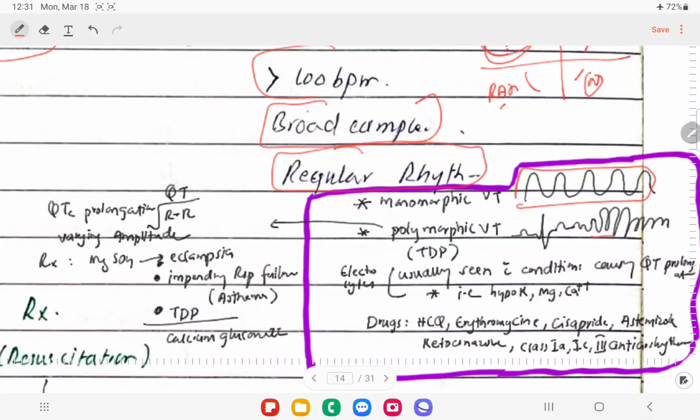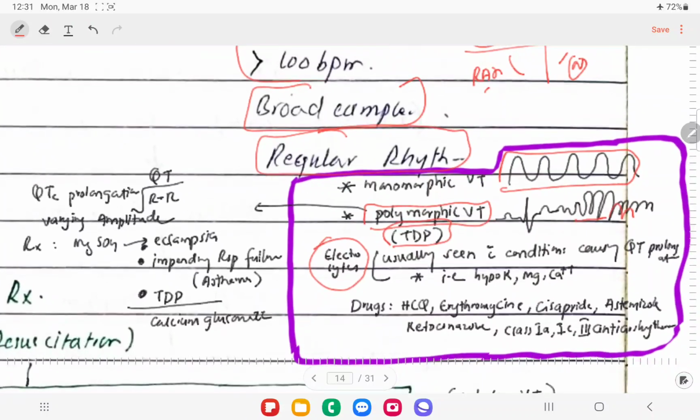If we have broad complexes that are swinging upward and then downward, this is called a polymorphic ventricular tachycardia. Polymorphic ventricular tachycardia is also known as TDP, torsades de pointes arrhythmia, right? Mostly we see this type of arrhythmia with electrolyte abnormalities, right? We can see this with hypokalemia, hypomagnesemia, and hypocalcemia. TDP is seen with those conditions that actually prolong the QT interval, right?